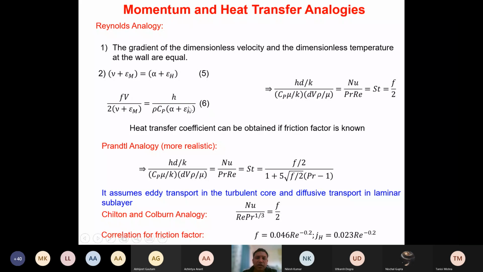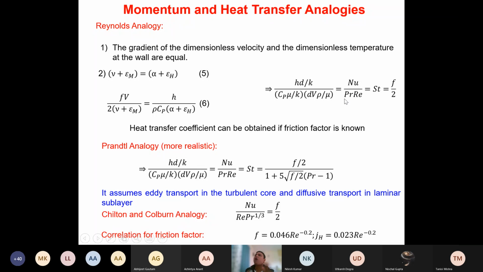H by V rho Cp we can represent again in terms of this dimensionless number. H by rho Cp V is nothing but what? Stanton number. So by Reynolds analogy we can get Stanton number directly as F by 2.